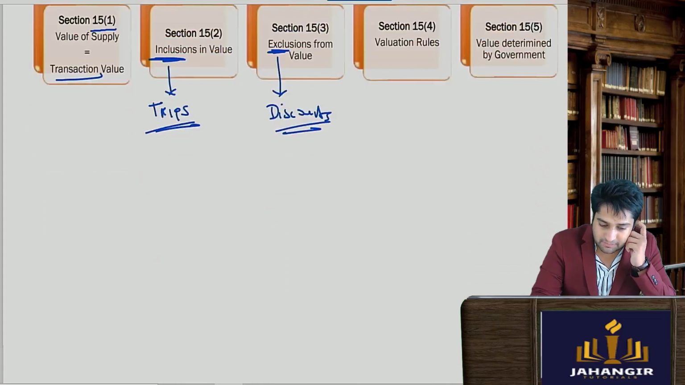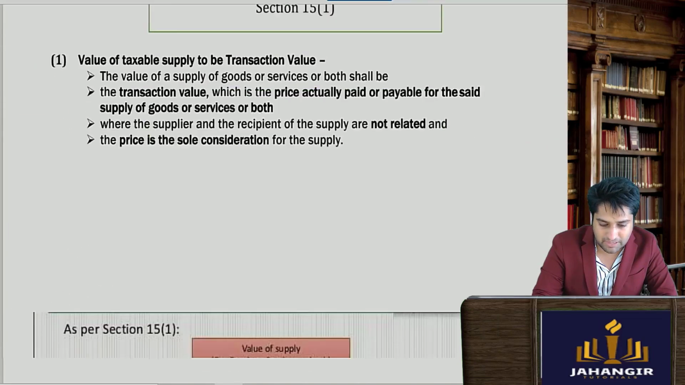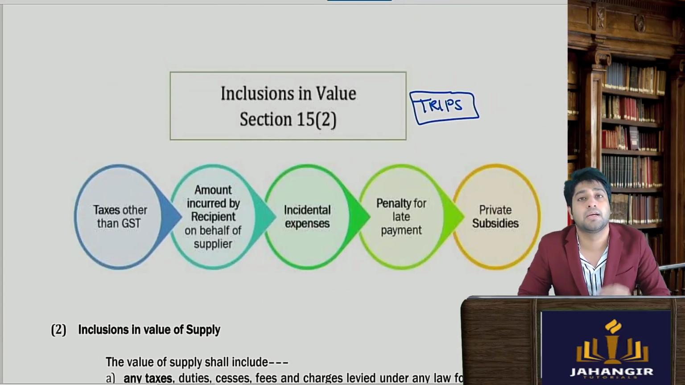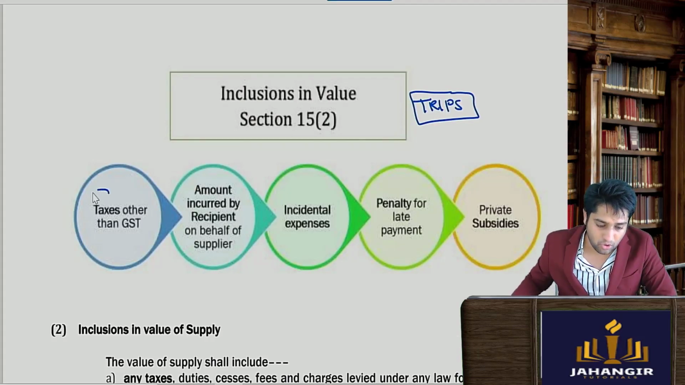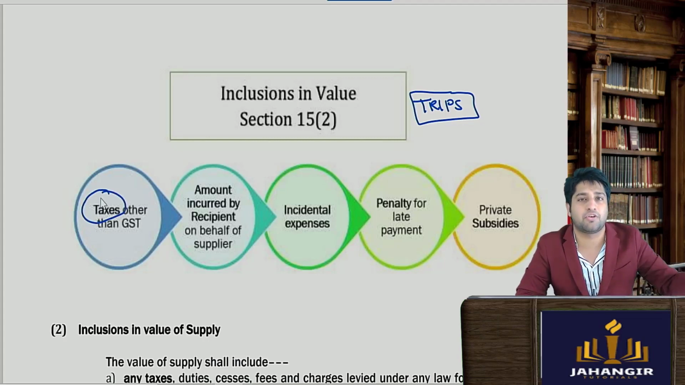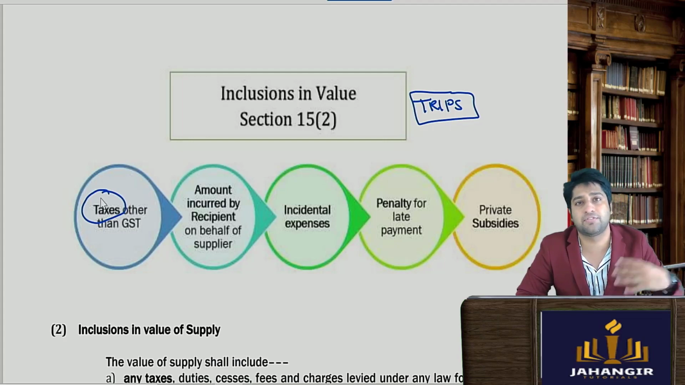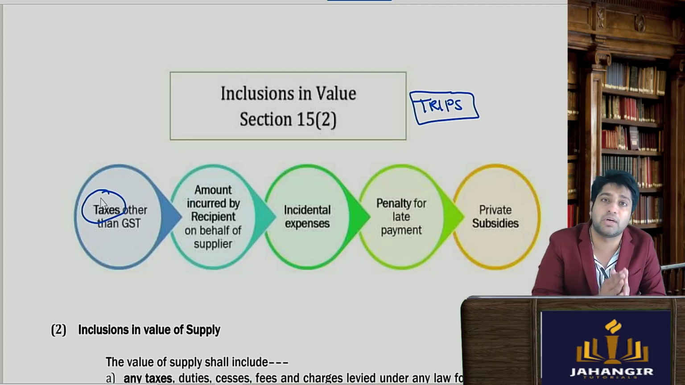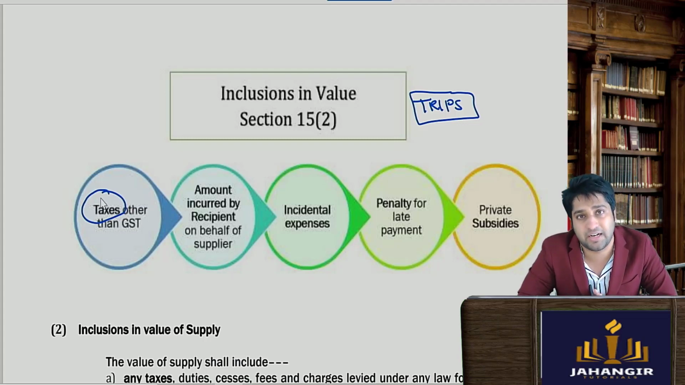Now what is this TRIPS? What all is included in the value of supply? A small recap: TRIPS is included in the value, and then the GST rate will apply. T stands for all taxes other than GST. So if there is an entertainment tax, you will include it. If there is a green tax, you will include it. If there is any other kind of tax being levied other than GST, maybe custom duty, you will include it in the value, and then the GST rate will apply.